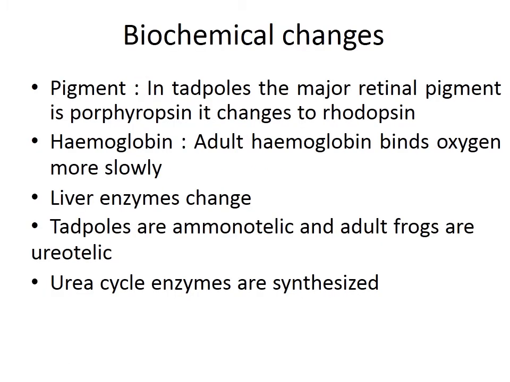The biochemical changes: pigment in tadpoles. The major retinal pigment is porphyropsin. It changes to rhodopsin. Adult hemoglobin binds oxygen more slowly than the larval form, which binds swiftly. Then liver enzymes change. Tadpoles are ammonotelic, wherein they excrete ammonia, which gets converted in frogs, which are ureotelic. When it becomes a ureotelic form, the urea cycle enzymes are also induced.